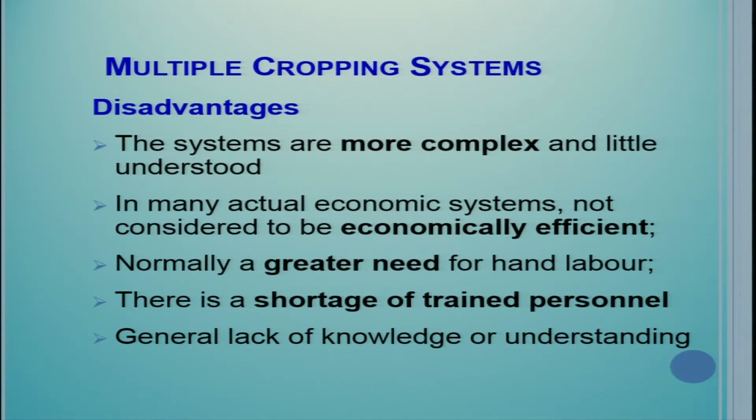The systems are more complex and little understood, because you have so many crops, you do not know how much irrigation should be applied on a cropping system basis, what should be the nutrient management practices, because in most of the cases information is scanty. So therefore, the system is really very complex. In many actual cases, they are not considered to be economically efficient, because you need to manage a variety of crops. Cost of cultivation may vary from one crop to another crop. In some cases, it will be too high. So therefore, it is not sure that you can get some benefits out of it.